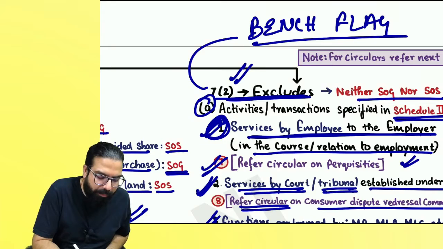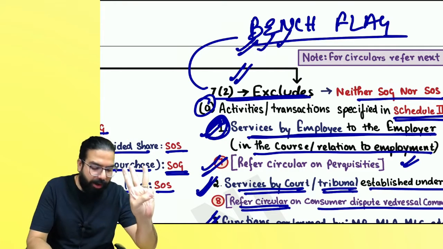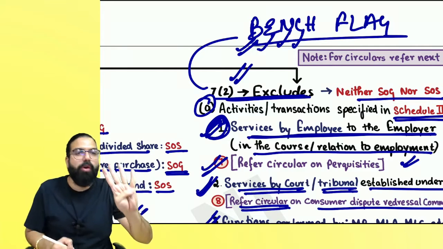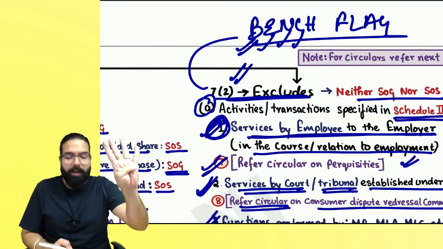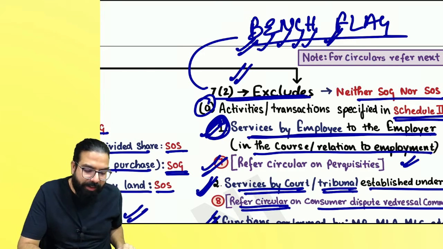Sir, what is bench flag, everyone? B for bond to bond transfer, E for employer to employee, N for entity to entity without goods entry into India, C for court or tribunal services which are established under law, H for high sea sale, F for funeral and burial services, L for land and completed building sale, A for actionable claim other than lottery, betting and gambling, and G for government official.